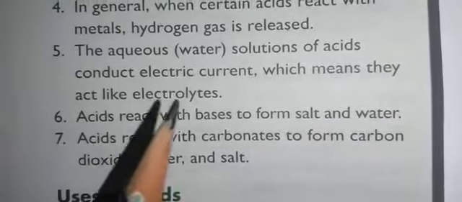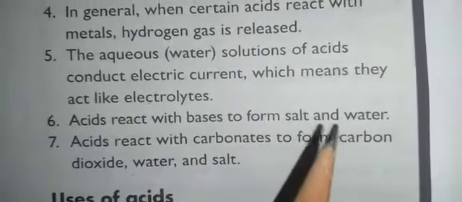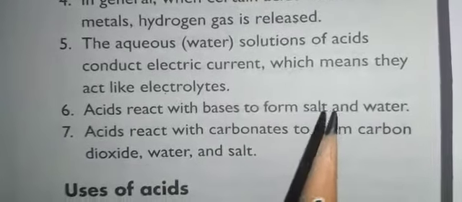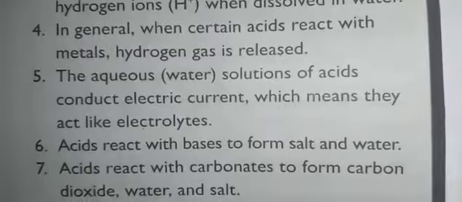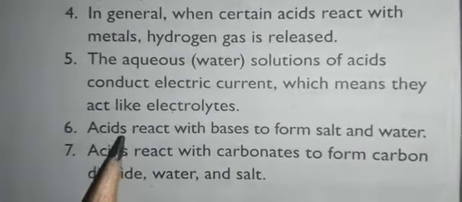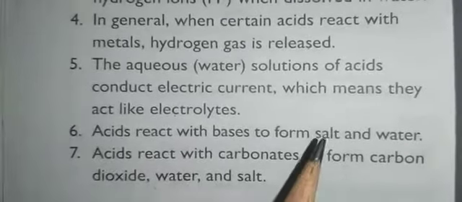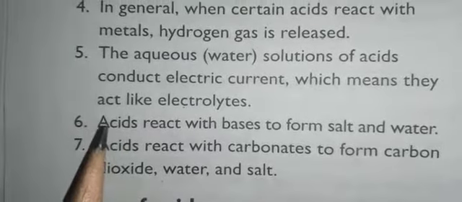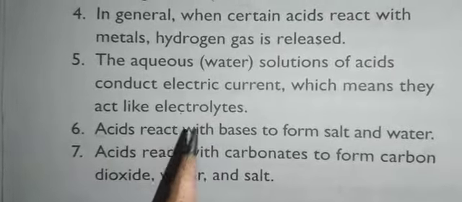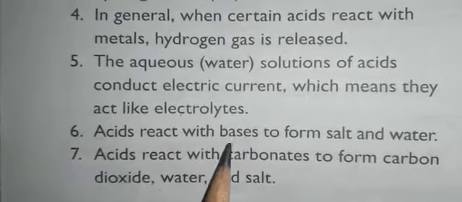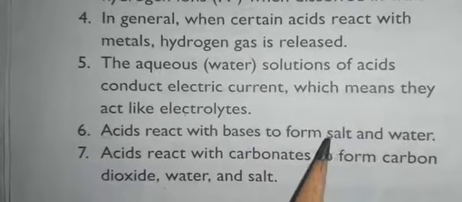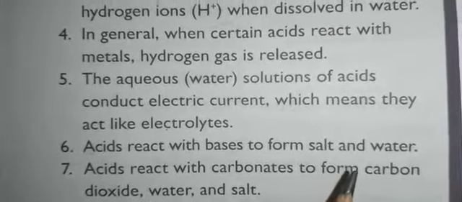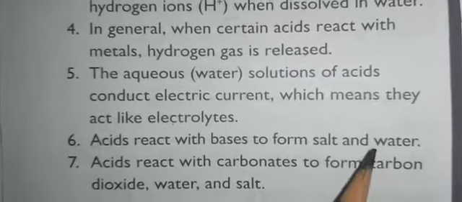Next, acids react with the bases to form salt and water. So these acids when they react with the bases will give salt. Okay, we'll give one example for this. Sodium chloride, it is a salt. How can we obtain this sodium chloride? For acid, we have to take HCl, hydrochloric acid, which reacts with sodium hydroxide, that is the base. So we'll get a salt, that is sodium chloride, that is our common salt that we use for our food, and it also releases water.